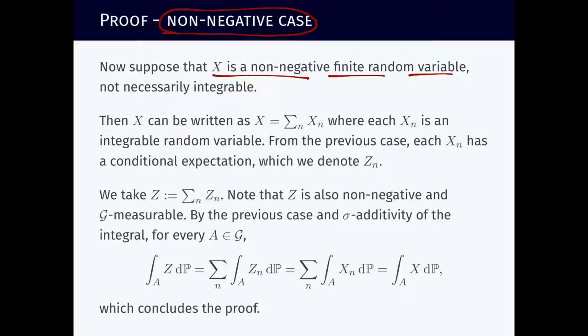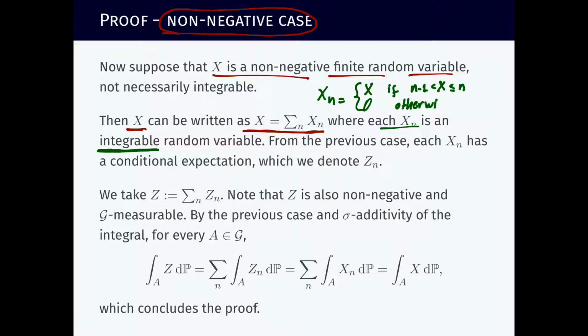And then in this case, we can write X as a sum of other non-negative functions which are integrable. Let us emphasize that each of these X_n is integrable. How can we do that? Well, we can take X_n to be equal to X if n minus 1 is less than X and X is less than n, and 0 otherwise.